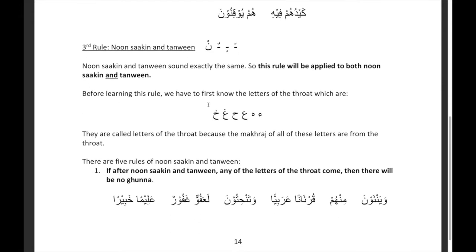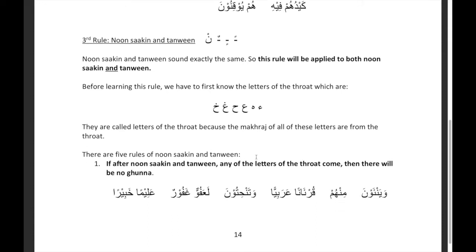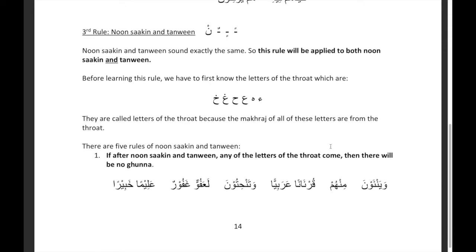But before we learn this rule, we have to first know what the letters of the throat are and say them from right to left. Hamzaha, Ainha, Ghain, Kha, and it also goes from the lowest of your throat to the highest. So Hamzaha are from the bottom of the throat, Ain Ha is from the middle of the throat, Ghain Kha is from the top of your throat. So you must know these letters. These are called the letters of the throat because the makhraj of all these letters are from the throat.